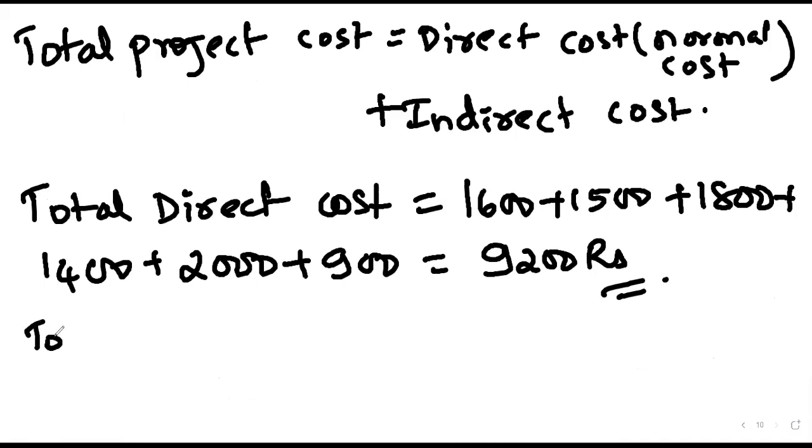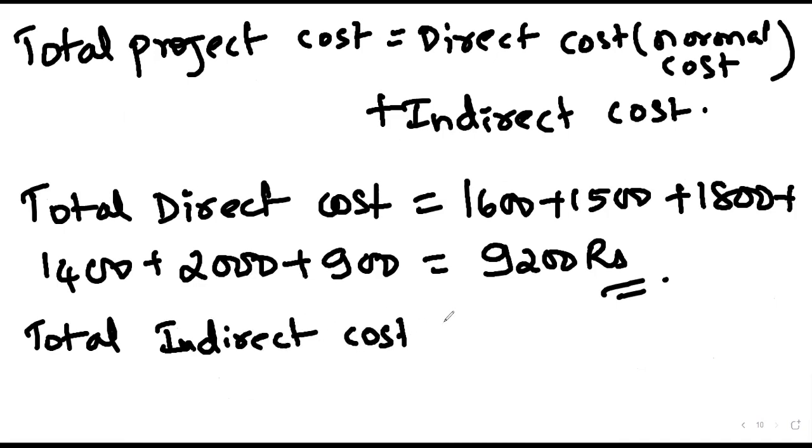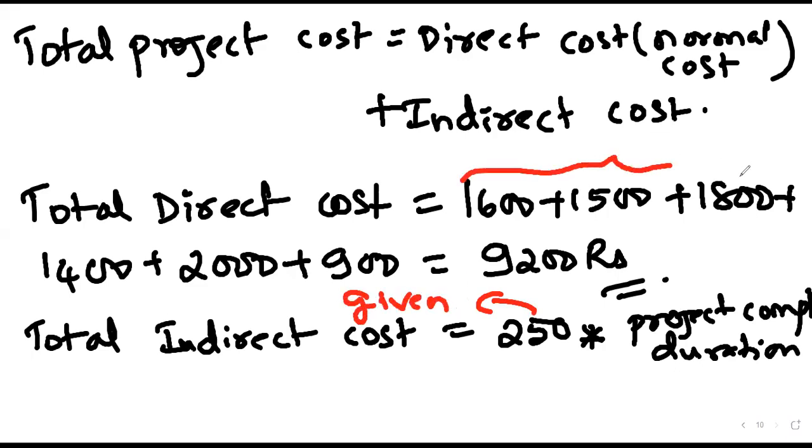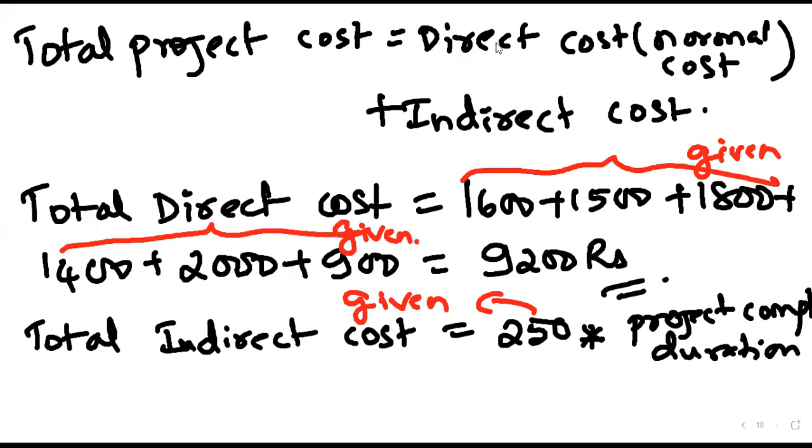So total indirect cost is 250 rupees per day. That means 250 into project duration. First problem, just mention that this is given. All this is also given. Just mention it somewhere in the notebook.